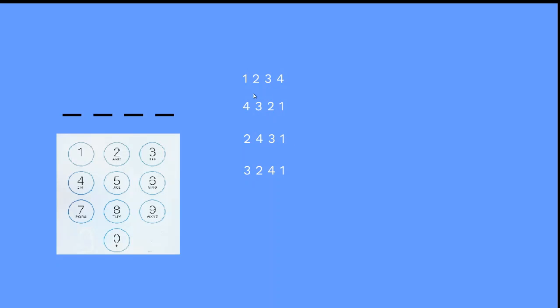But if I don't care about order, all of these are the same. There are more possible arrangements, like 2 3 4 1 and 1 4 3 2. I have just written four here. So if I don't care about order, all these things are the same.